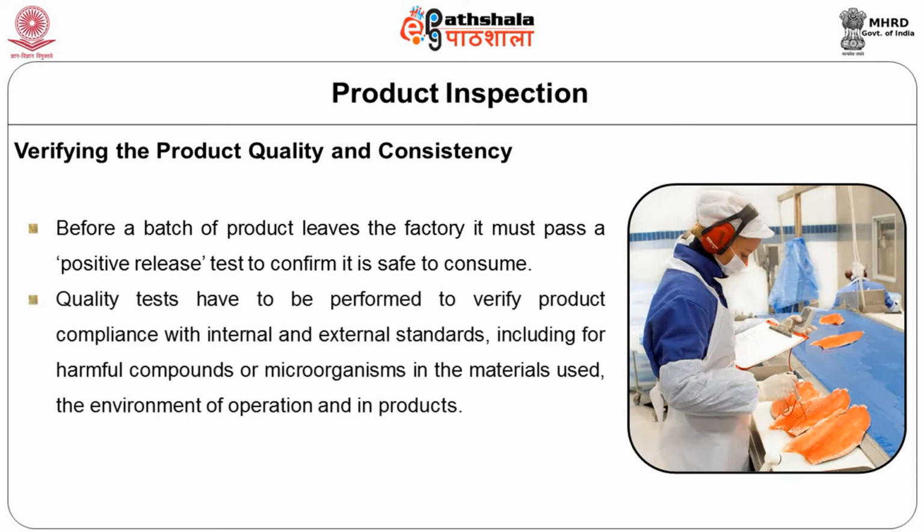Quality tests have to be performed to verify the product's compliance with internal and external standards, including for harmful chemicals or microorganisms in the material used, the environment of operation and in products. Tests for allergens may have to be conducted if applicable.